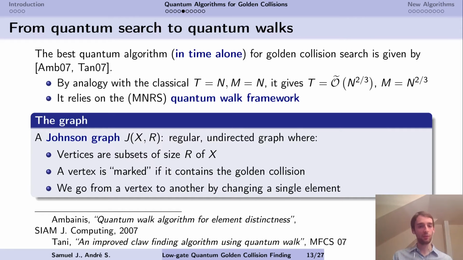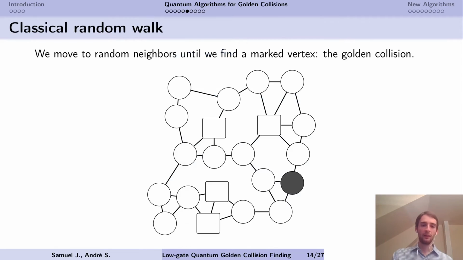So let's first do a walk classically. Classically, we start from a vertex, so a list of elements. We change elements in the list, moving to the neighbors, until we find a marked vertex. Meaning we have a list, and we change elements until we find the golden collision, until it appears. Here it is.